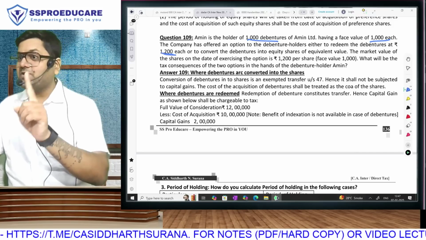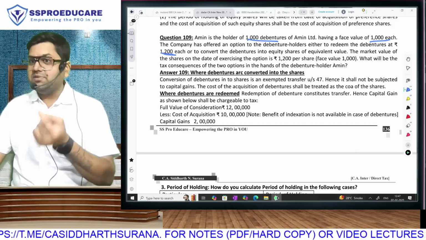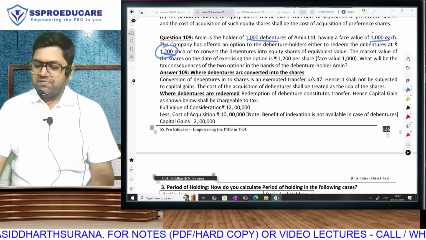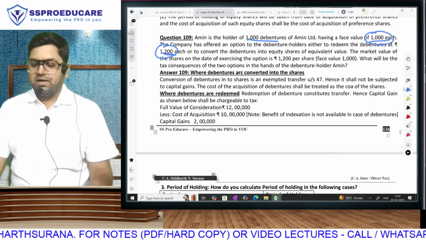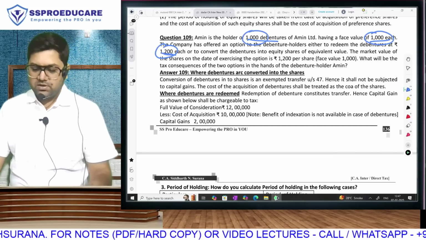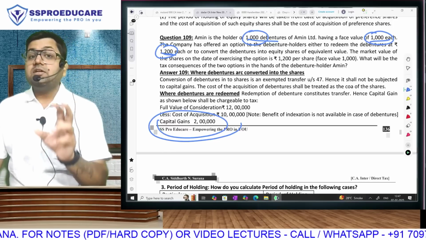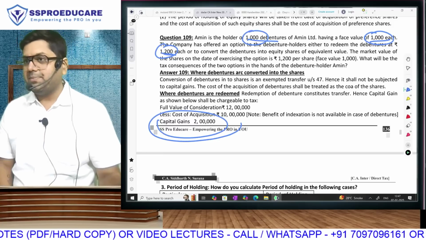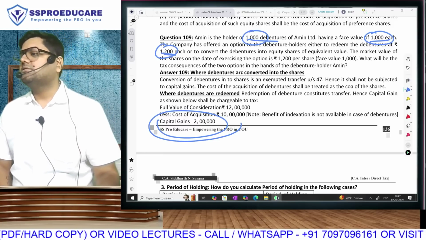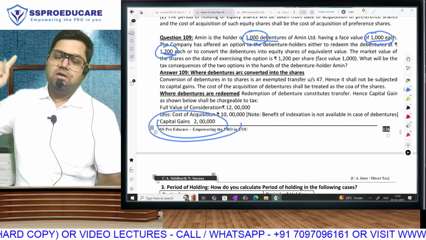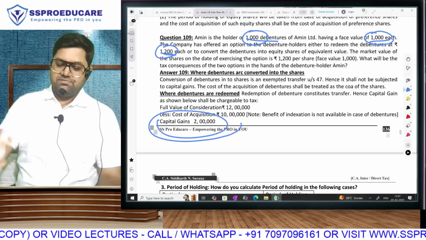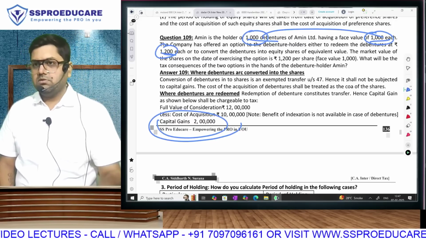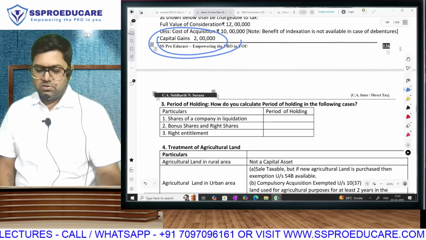Conversion cannot be a taxable transfer because you are not getting anything. But in accepting redemption, the redemption price is your selling price. So what will be your sale consideration? 1,200. What is the cost of acquisition? 1,000. So capital gain 200 into 1,000, 2 lakh rupees will become your capital gain. Correct or no? But in case you accept the offer of conversion of debenture into equity shares, at that time there will be no capital gain. Guess karo, when will capital gain arise? On the ultimate sale of the equity shares, the selling price of shares minus the cost price of the debentures will become your capital gain. Understood? So you have been given the tax treatment of both options. Chalo.